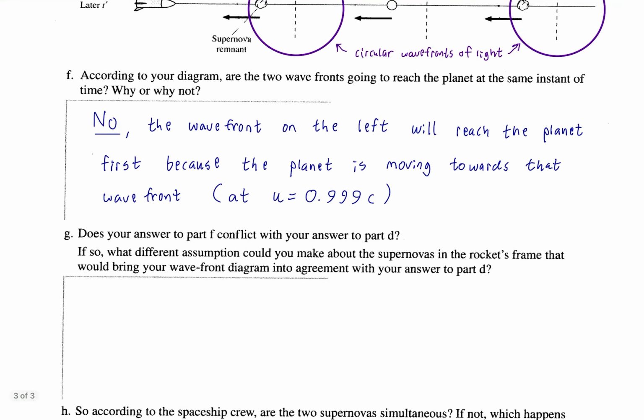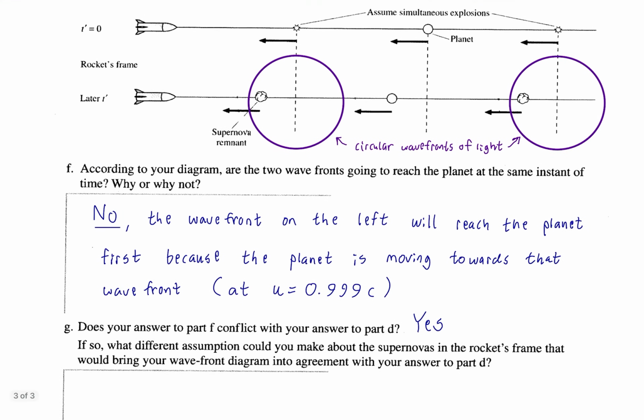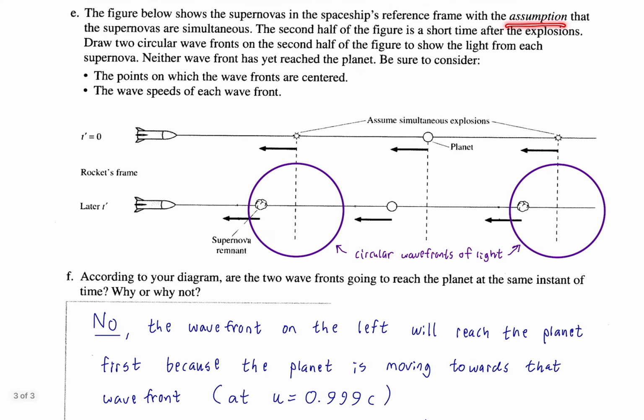However, does this answer to F conflict with our answer to part D? Right? Recall your answer to part D, and make sure you're clear on whether there is a conflict or not. Yeah, there is. There's definitely a conflict. Because in part D, we showed that there was an event of the two waves arriving simultaneously, an event that everyone had to agree upon because of the nature of the universe. Events either happen or they don't. The crew on the spaceship and the astronomers on the planet agree that the two waves reach at the same time. But we just showed that they didn't. Well, we showed that they didn't with an assumption, assuming that the two explosions were, quote unquote, simultaneous events.